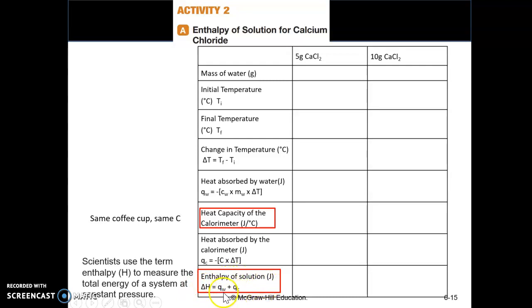Remember, when you plug in the numbers, you need to include the sign, so you don't make it too positive. You plug in whatever numbers you calculated and then calculate the enthalpy of solution. Alright, that's it for activity 2.